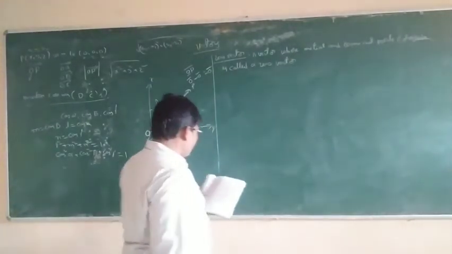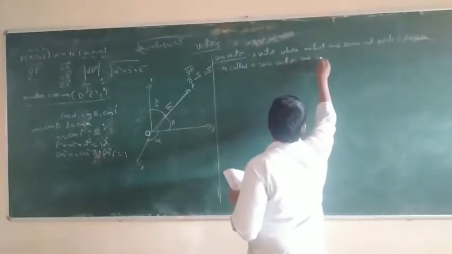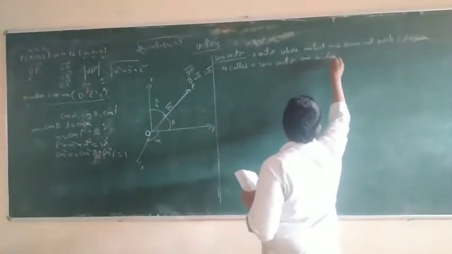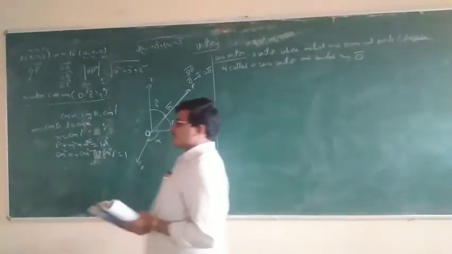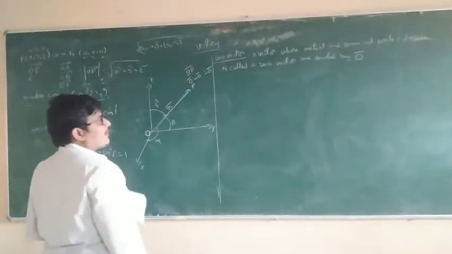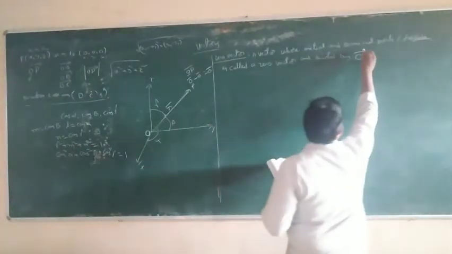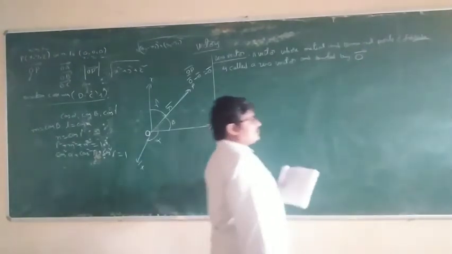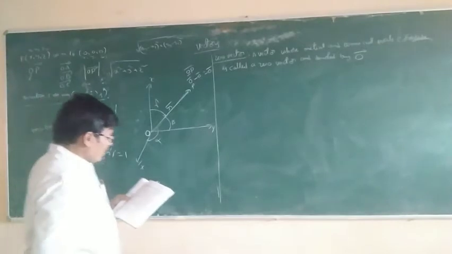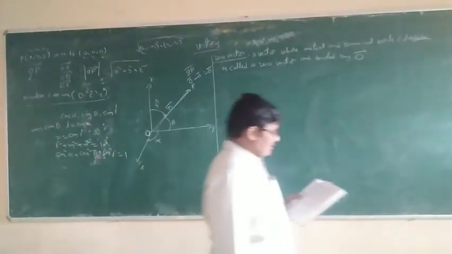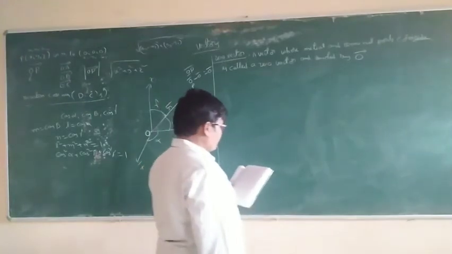The zero vector is denoted by O bar, not zero bar. Bar is nothing but direction. The zero vector cannot be assigned a definite direction and it has zero magnitude.